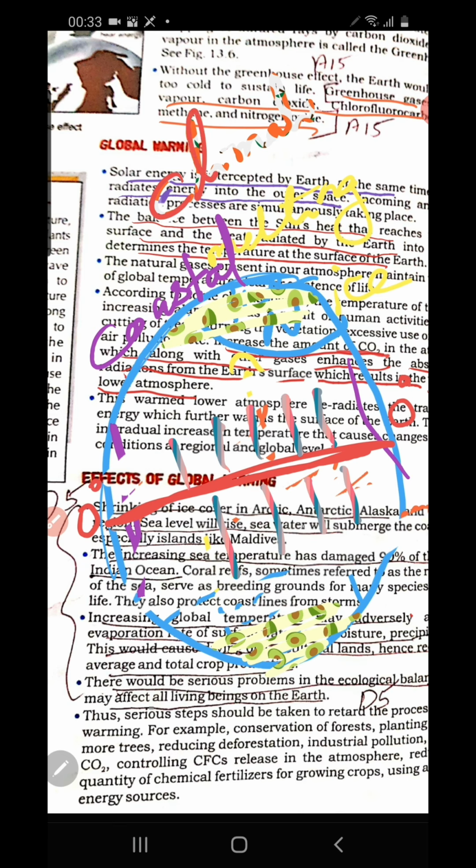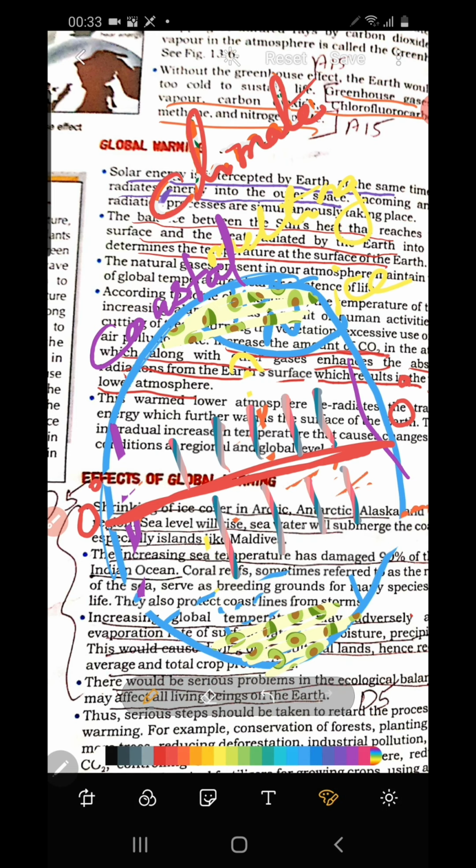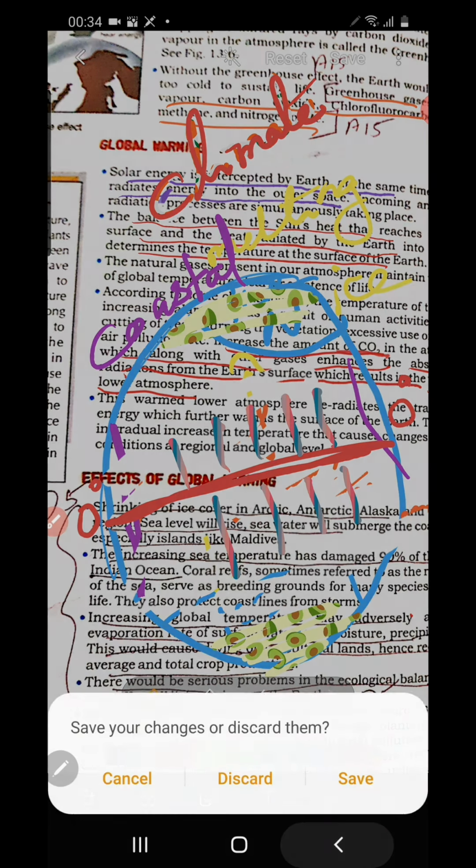Recently we are experiencing this climate change. Flood is occurring in the southern part of the country, then cyclones, and drastic fluctuation in the temperature even in the winter season. All such serious impacts can be caused by global warming.